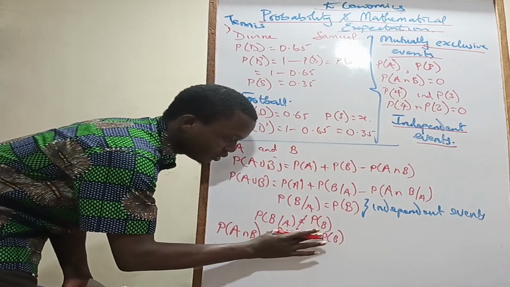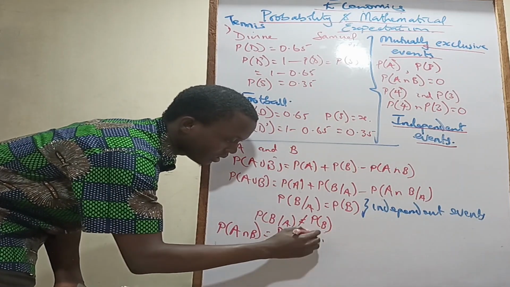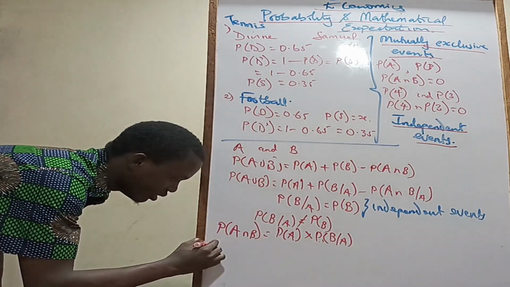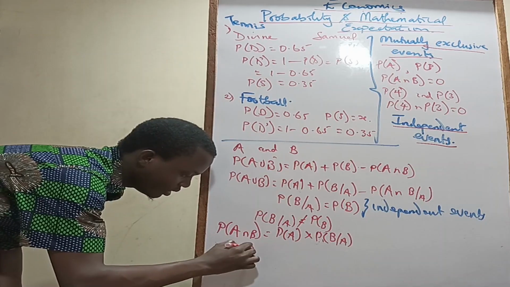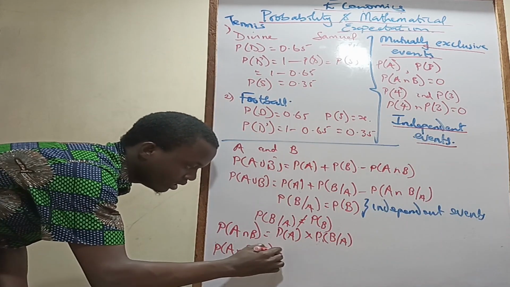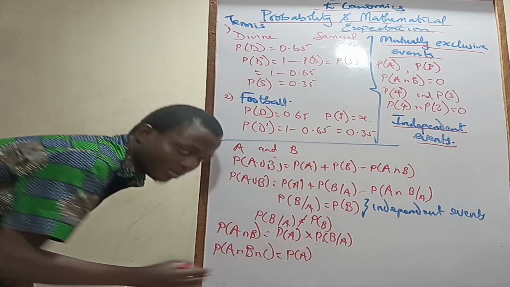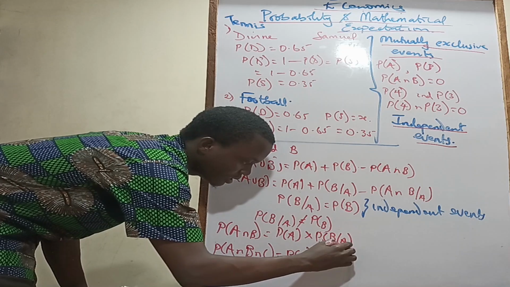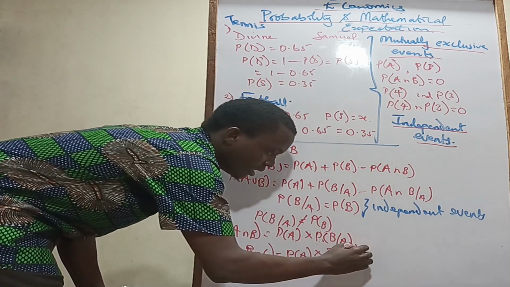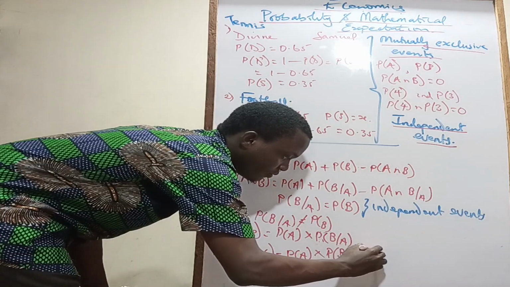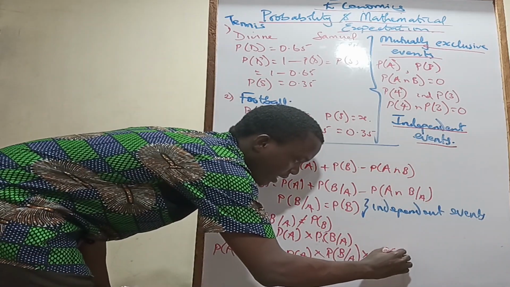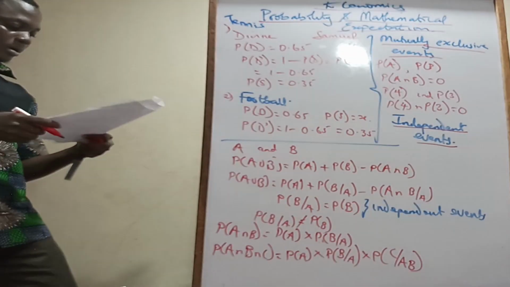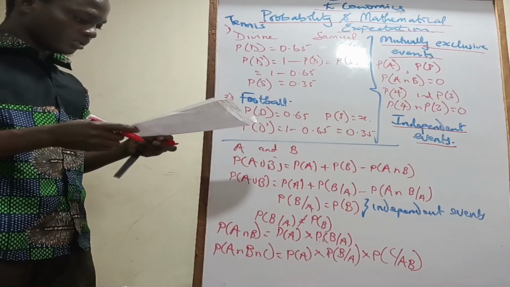It's going to be probability of A times probability of B, the one happening later, given that A has happened. So what if it was probability of A intersection B intersection C? This is going to be probability of A, the one happening first. Then multiply by probability of event B happening, given that event A has happened. Then multiply by probability of event C happening, given that event A and event B have happened. So hope I'm right with the notation.